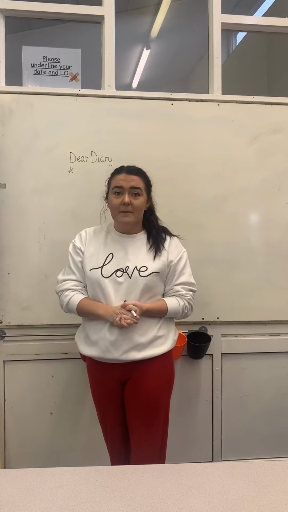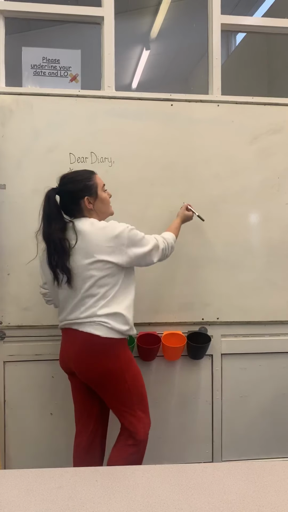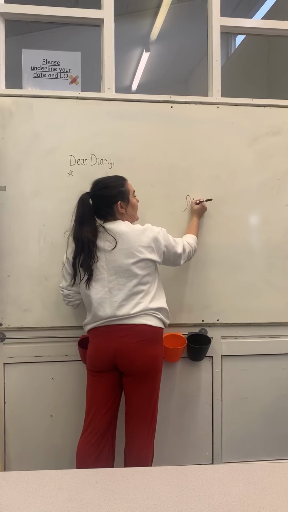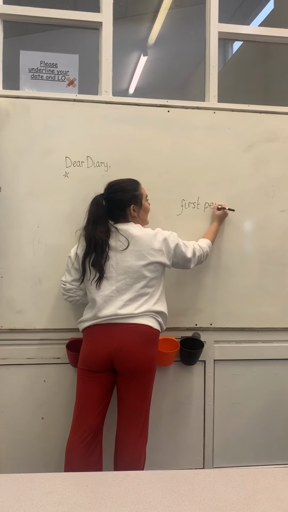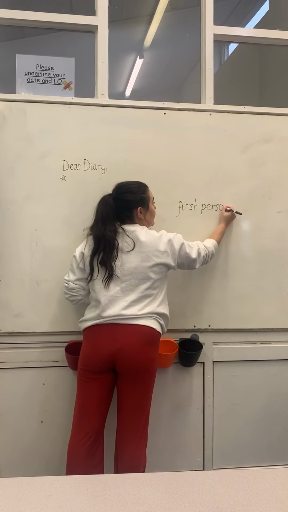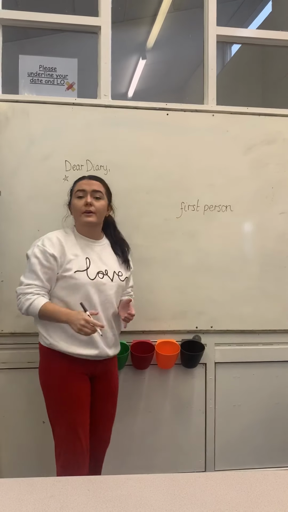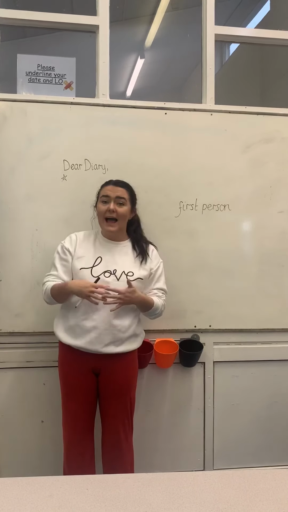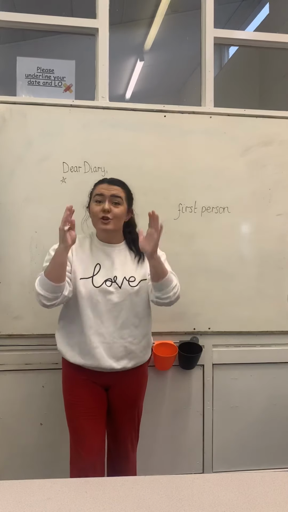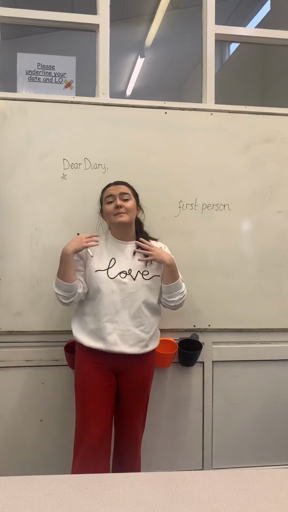The next thing to remember is that you're always going to be using first person. Now, first person is when you use me, I, my, we, our, because for today you are Thomas, you are pretending to be him.